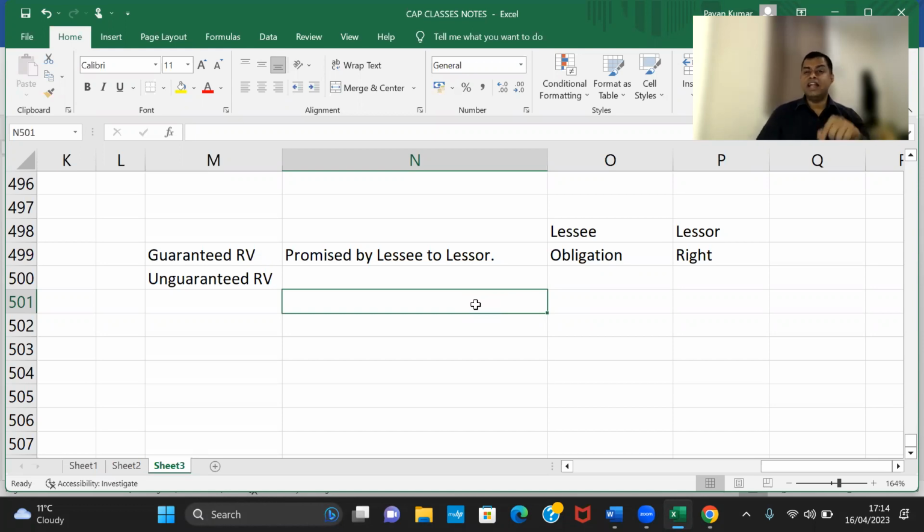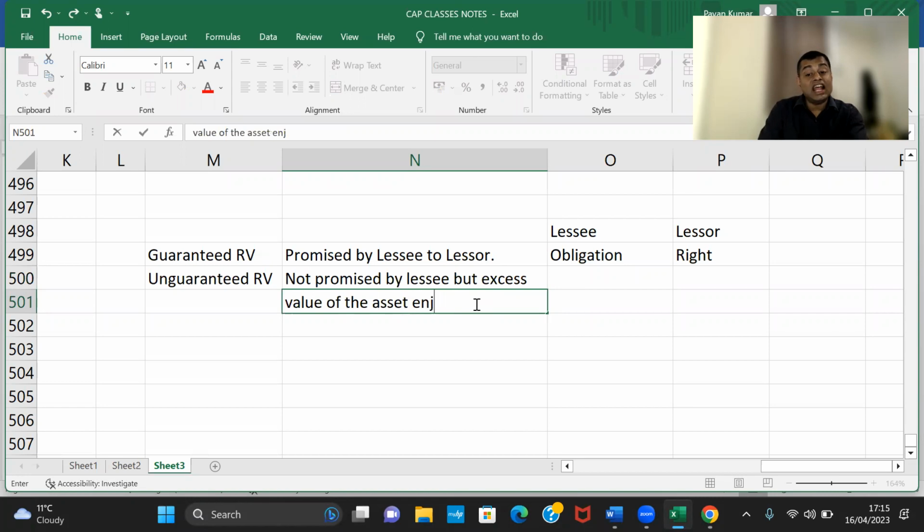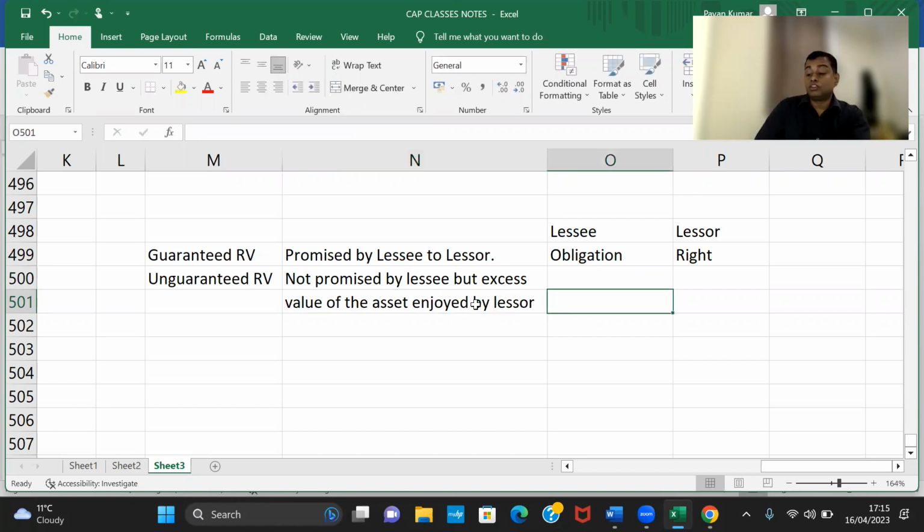Now, on that day, 7th year end, I have given the car to Kirti. Kirti said, hey, come with me, we'll go to Maruti True Value. So we went to Maruti True Value and that guy said, ma'am, it is 4 lakhs 25,000. Now do you think Kirti will give 1 lakh 25,000 to me? Not promised by lessee, but excess value of the asset enjoyed by lessor. So for lessee, there is no obligation.